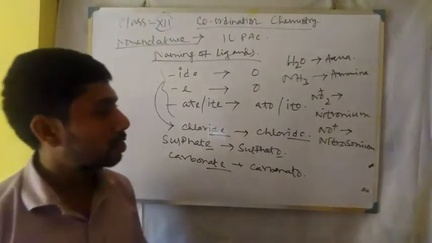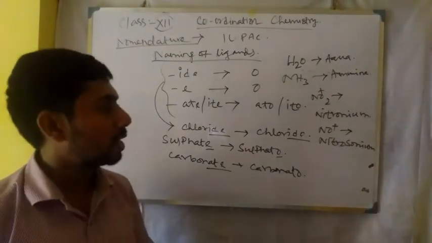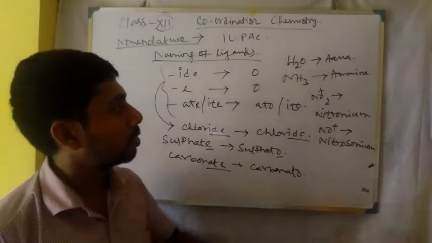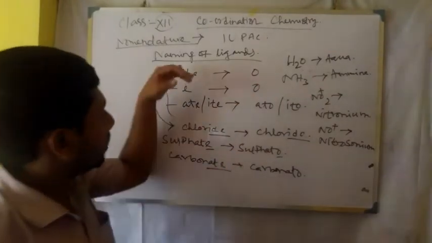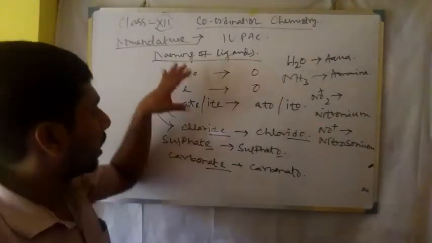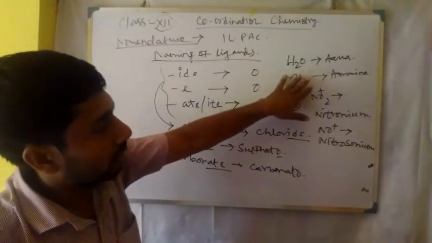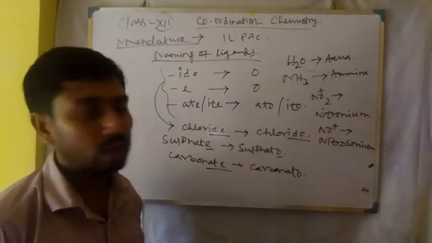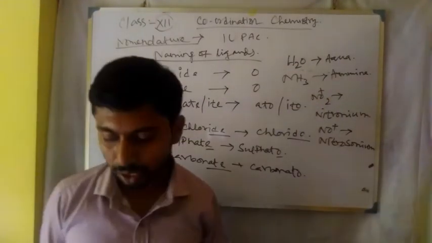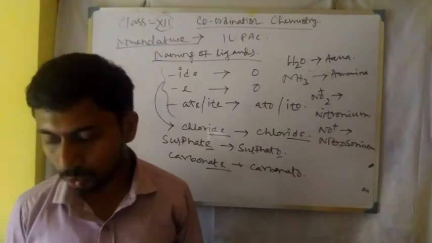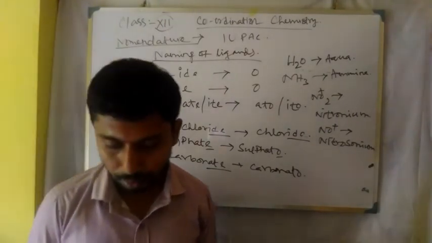NO2 plus is nitronium and NO plus is nitrosonium. This is cationic, this is neutral, and these are anionic. So anionic ligands, neutral ligands and cationic ligands. These are the different kinds of ligands and their rules to name them.